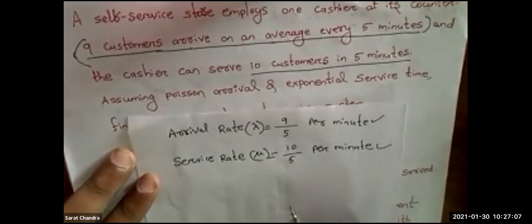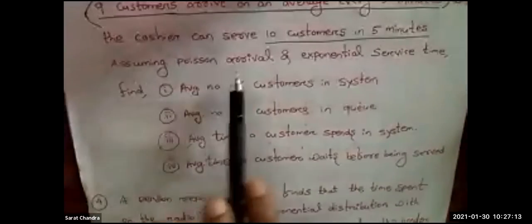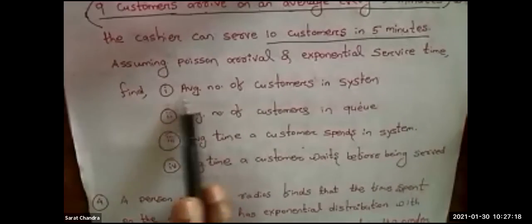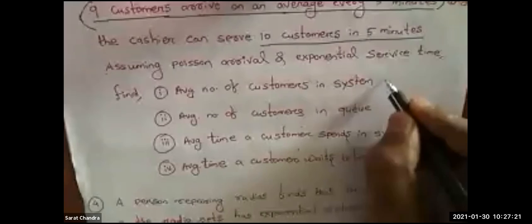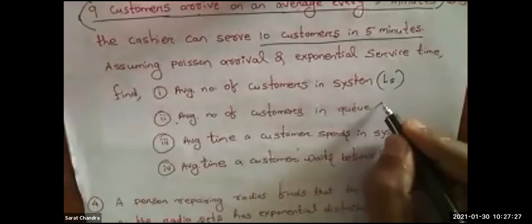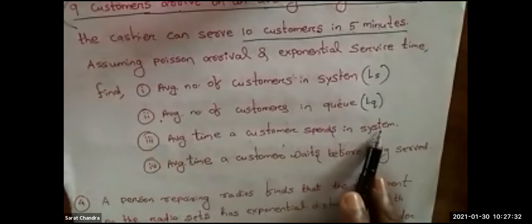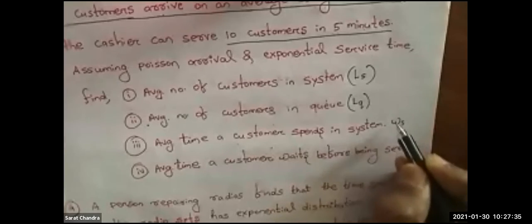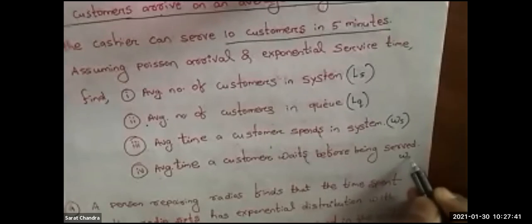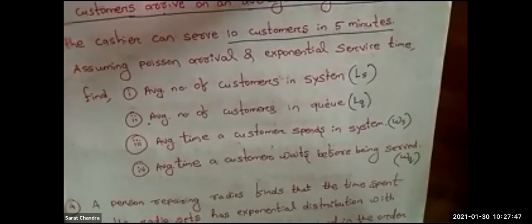So I have calculated lambda and I have calculated mu. Then the remaining part is easy. Assuming Poisson arrival and exponential service time, find the average number of customers in the system, meaning length of the system; the average number of customers in the queue, meaning length of the queue; the average time a customer spends in the system; and the average time the customer waits before being served, meaning waiting time in the queue. Only formulas are there. Just put the formula and you will get the answer.